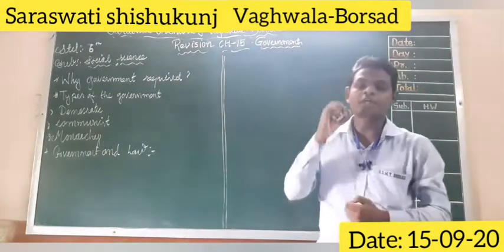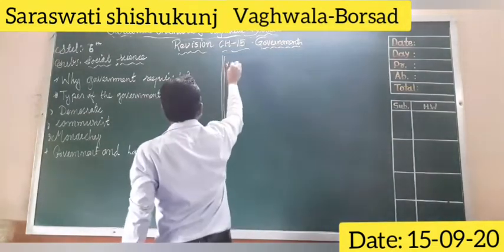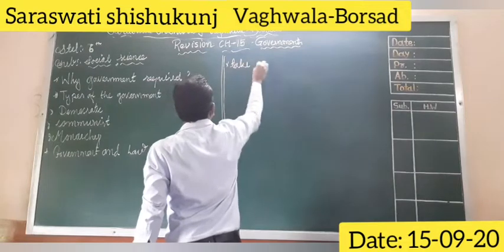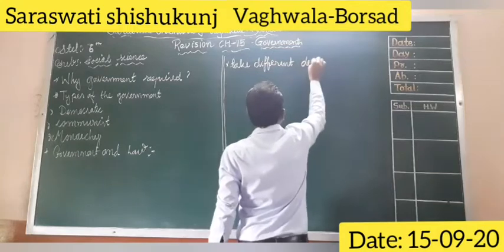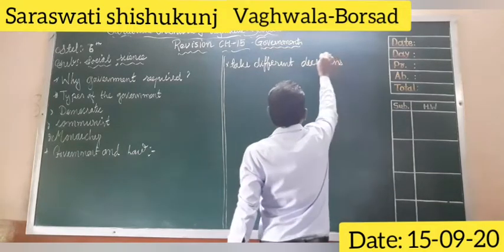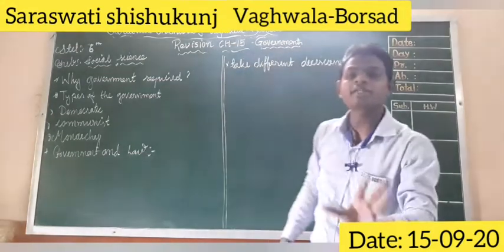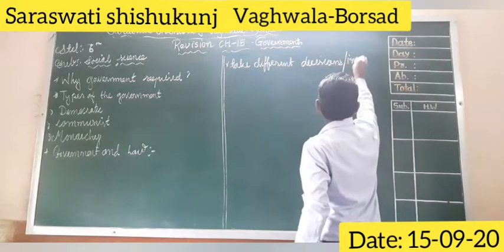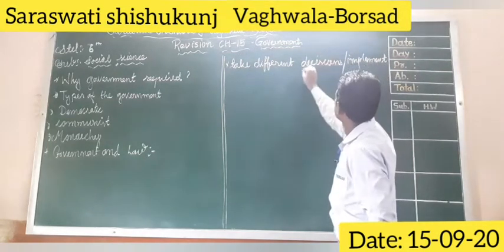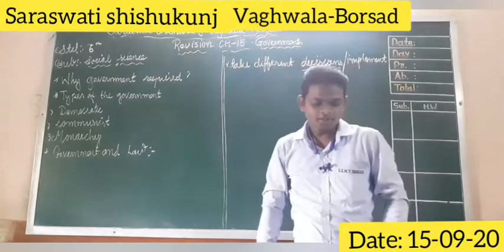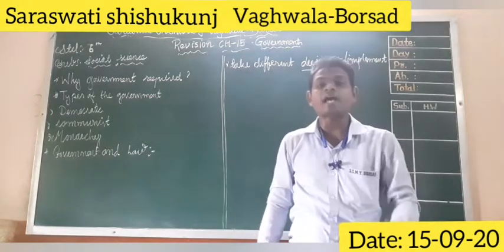To take different decisions and to implement those decisions. That is the first topic.